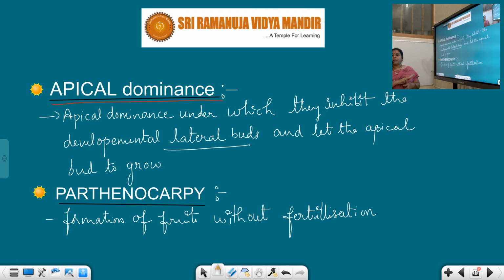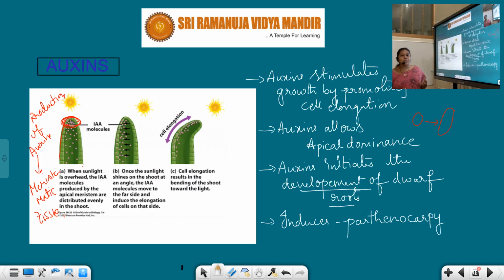Next, auxins initiate the development of dwarf roots, and they also help in the induction of parthenocarpy. You might have observed seedless fruits known as parthenocarpic fruit. Already we have them available in the market, for example seedless grapes.